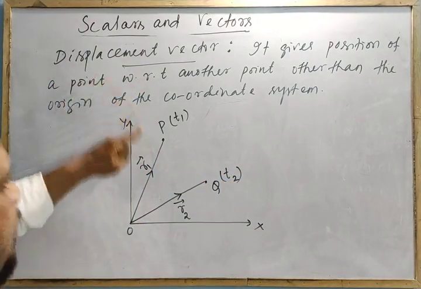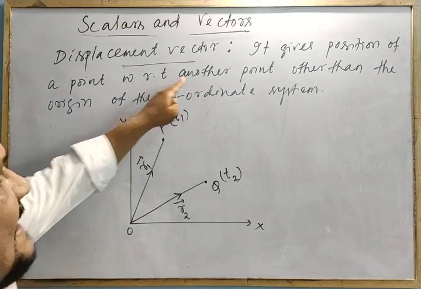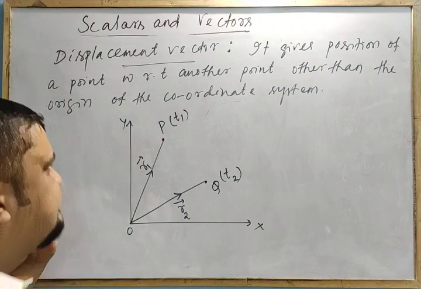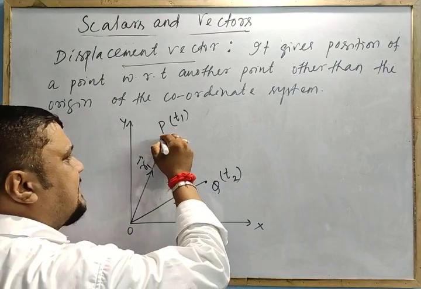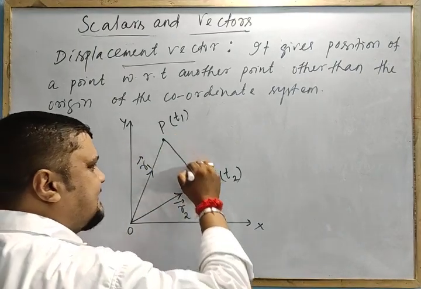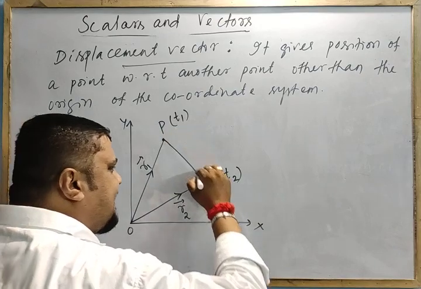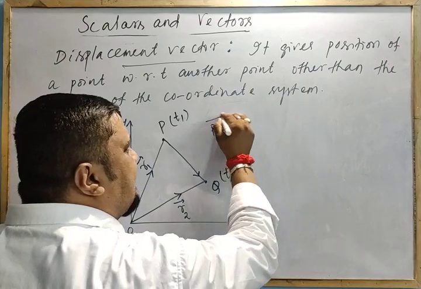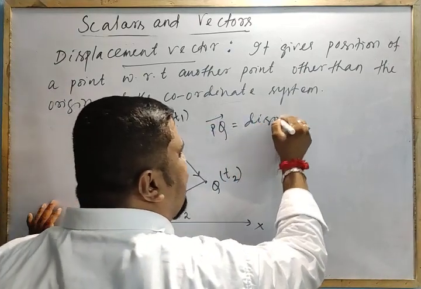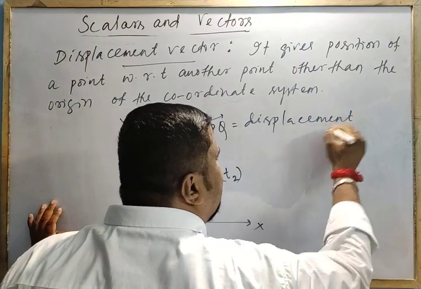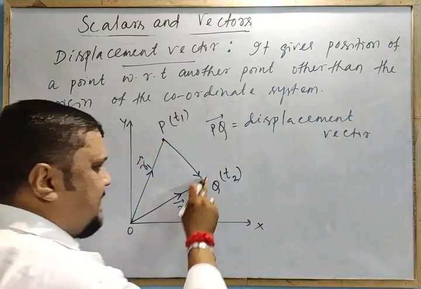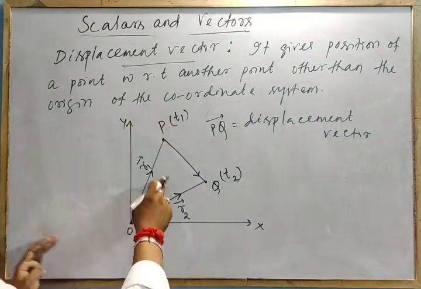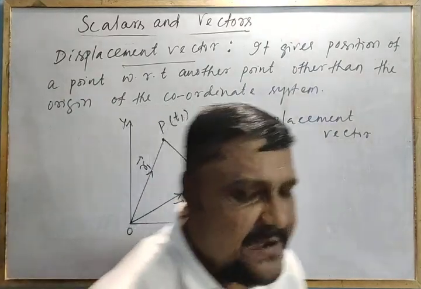It gives the position of a point with respect to another point other than the origin. I am not discussing the origin. I am finding this point, other than the origin, with respect to this point. I will show it by a vector. If you join like this, this PQ is the displacement vector. At t2, where the particle is with respect to P, with another point other than the origin. This is called your displacement vector.